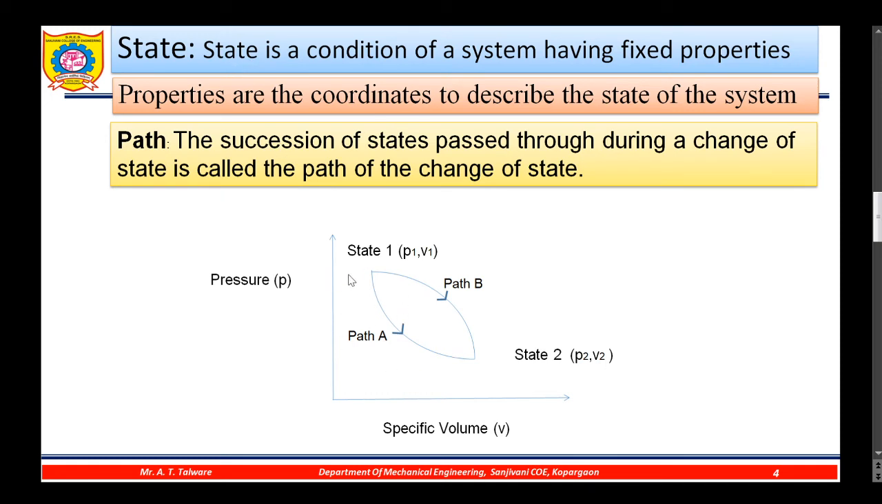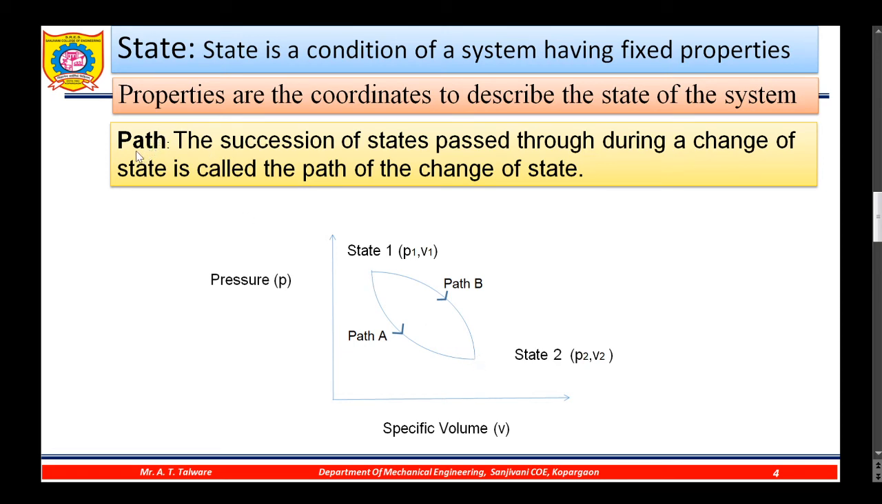So here in this diagram, I have given state 1 and state 2. Properties are the coordinates to describe the state of the system. At state 1, how much is the pressure? Pressure is P1 and specific volume is V1. Whereas at state 2, the pressure is P2 and volume is V2. So these are the two states.